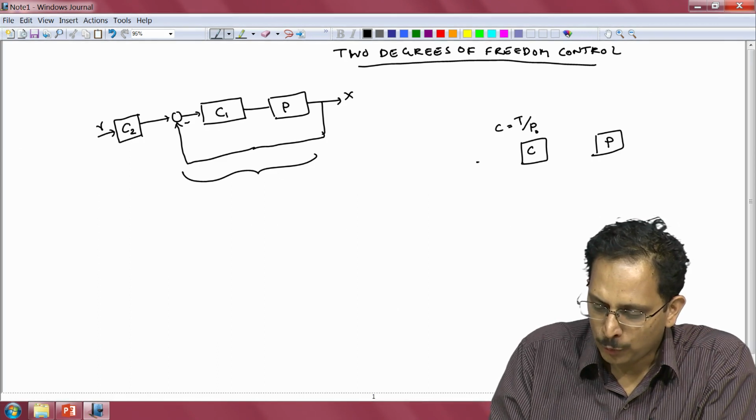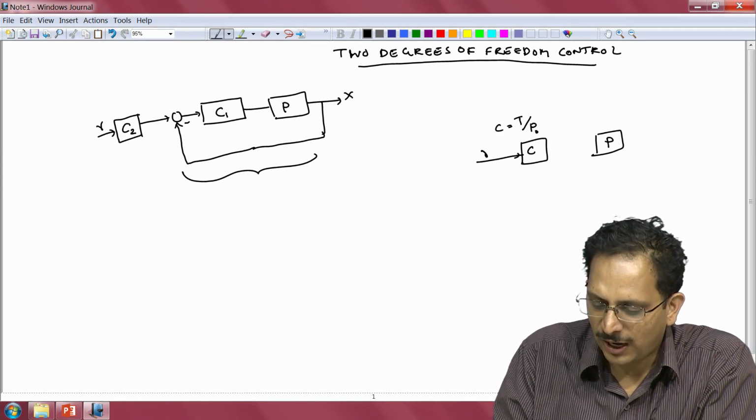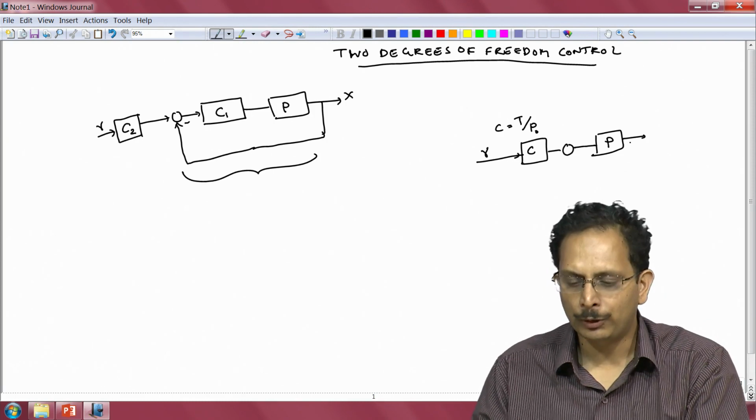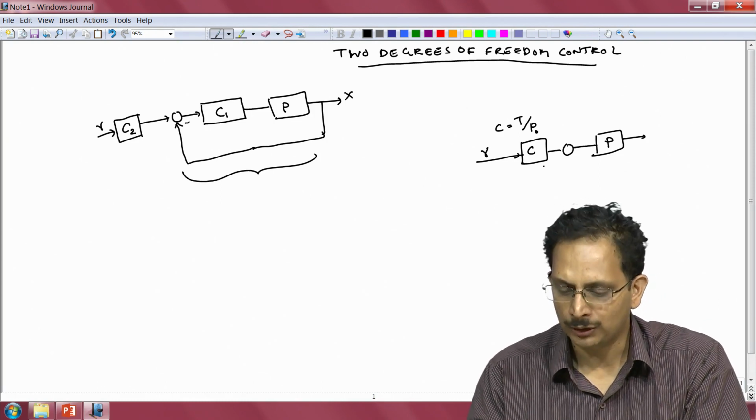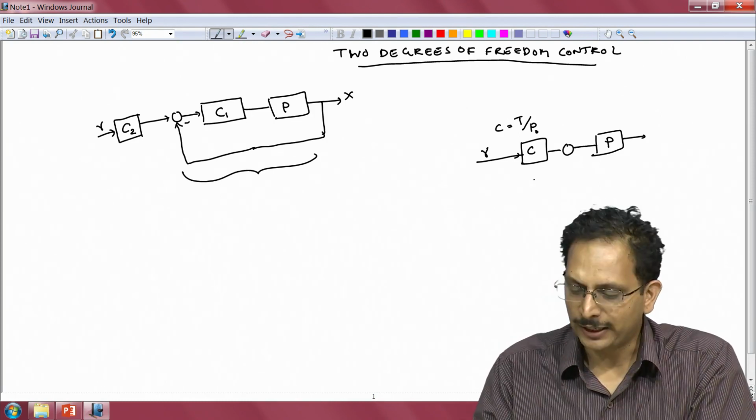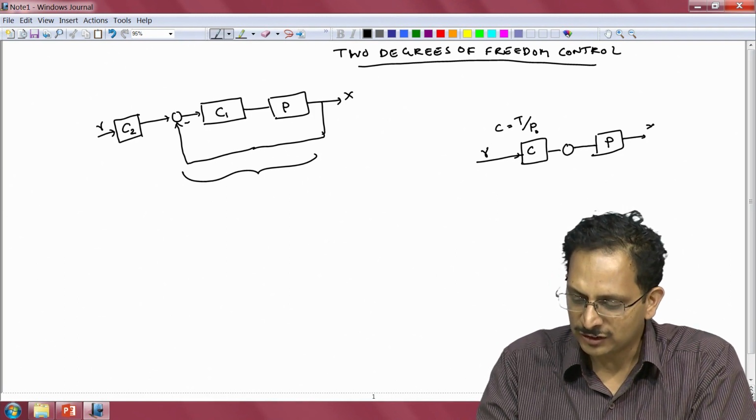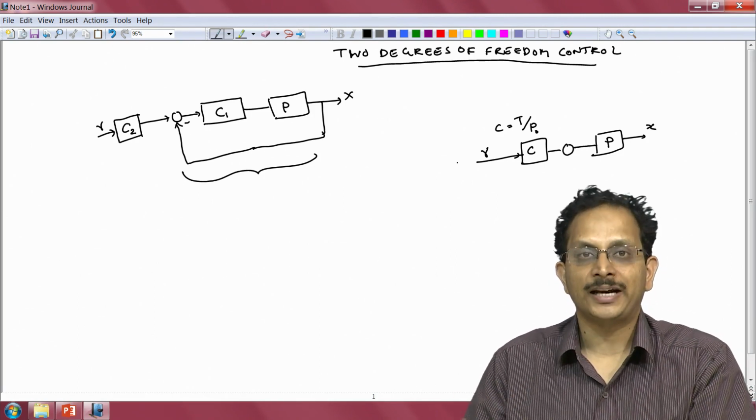Now if one were to apply a reference R and simply feed the output of the controller to the plant, the overall transfer function relating the output X to the reference R will be the transmission function T.